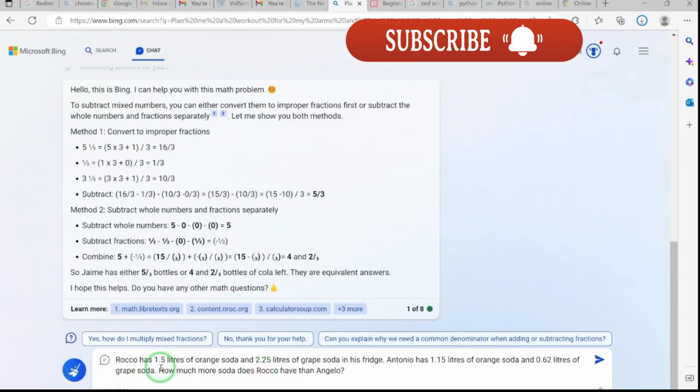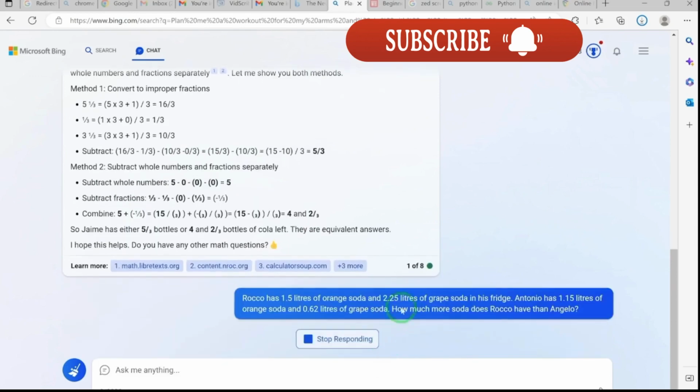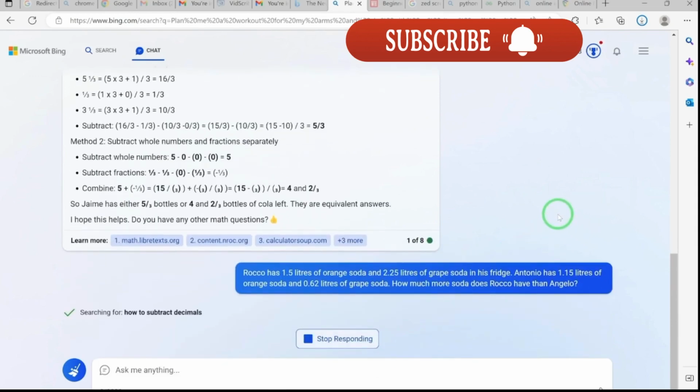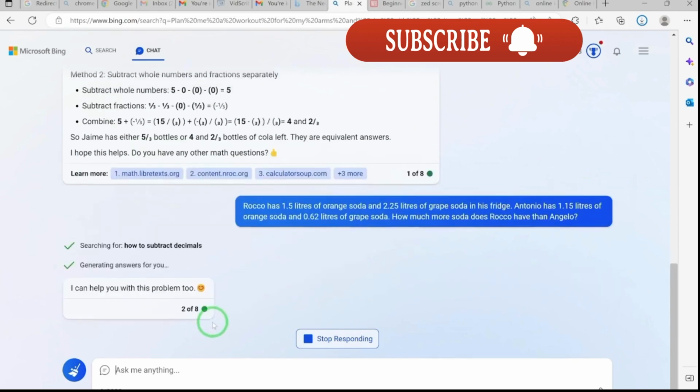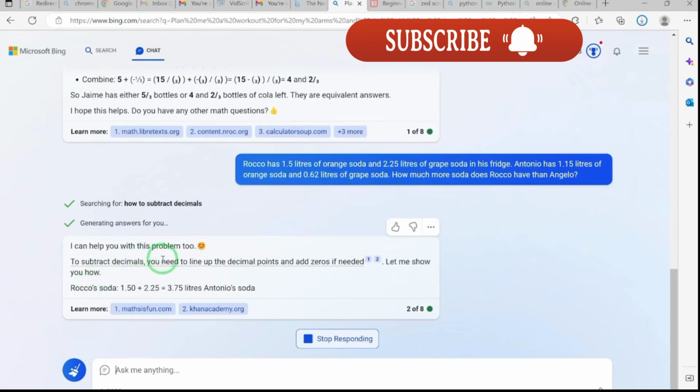So let's say Rocco has 1.5 liters of orange soda and 2.5 liters of grape soda in his fridge. Antonio has 1.15 liters of orange soda and 0.62 liters of grape soda. How much more soda does Rocco have than Antonio? I think this is very technical, but let's hear what this AI tool has to say about this. It quickly understood that this is how to subtract decimals. I can help you with this problem too.